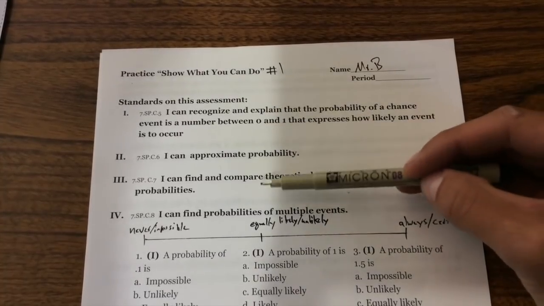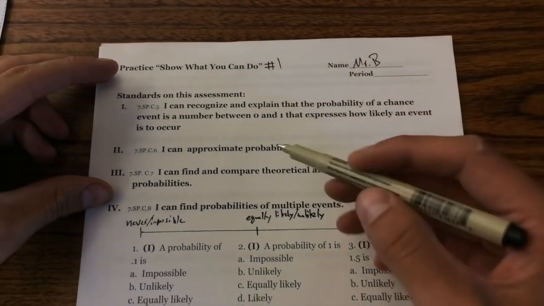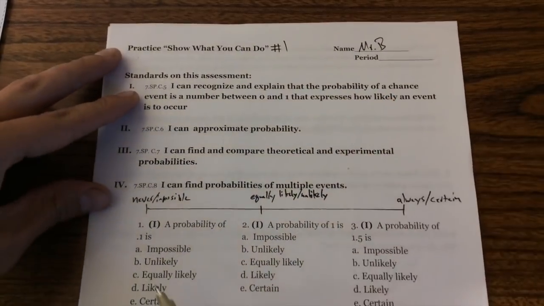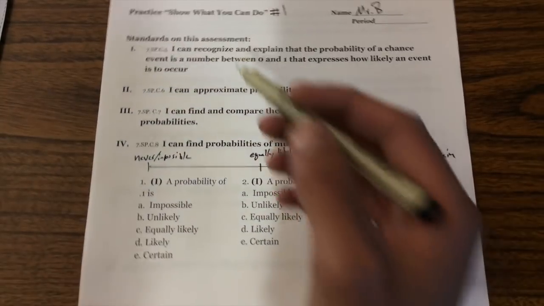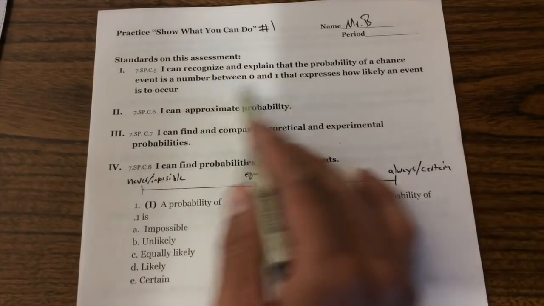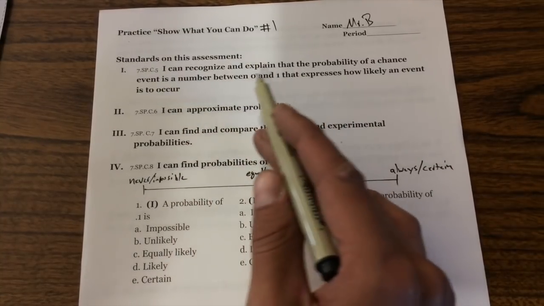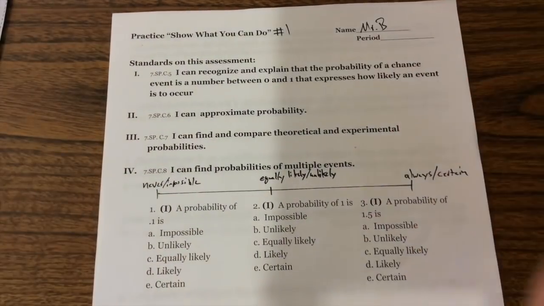We can look at each standard. Some of these will probably look a little bit different on the actual assessment. One thing is that the first standard sort of gives you some of the answers here for the first couple problems. But we can see standard number 1 says, I can recognize and explain that the probability of a chance event is a number between 0 and 1 that expresses how likely an event is to occur.